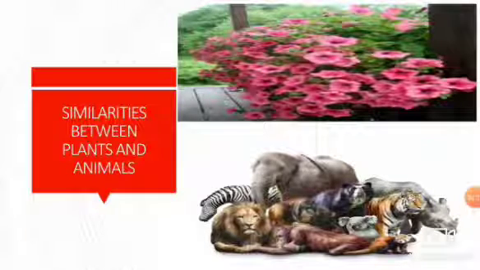Do you know, children, both of them grow bigger, both need air to breathe, both respond to their surroundings, and both reproduce. That means they produce their babies or young ones, maybe by laying eggs or maybe by giving birth directly.